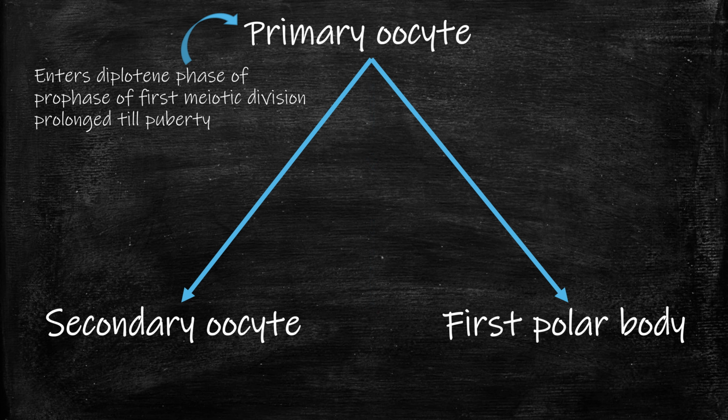The primary oocyte undergoes first meiotic division, but unlike in spermatogenesis, it gets arrested in diplotene phase of prophase of first meiotic division till puberty. Now at puberty, the meiotic division completes and two unequal cells are formed. The large secondary oocyte having all the cytoplasm and a very small first polar body having no cytoplasm at all.